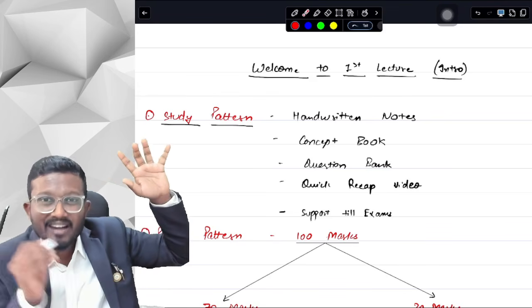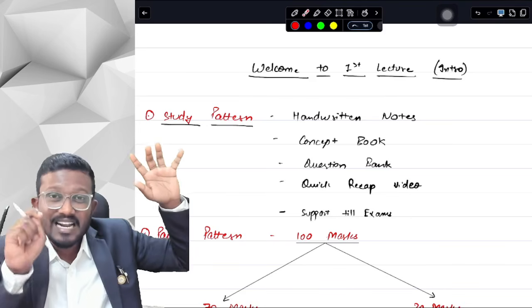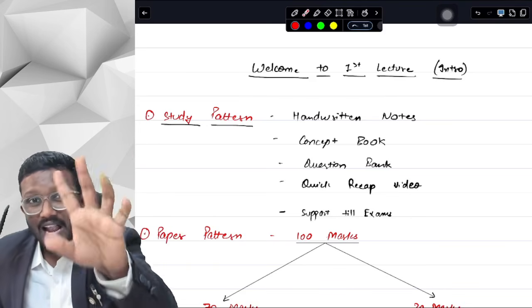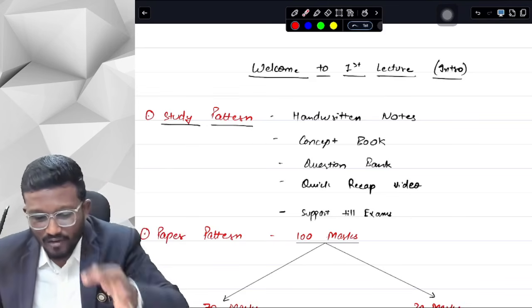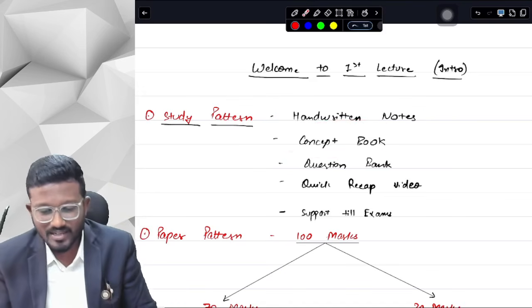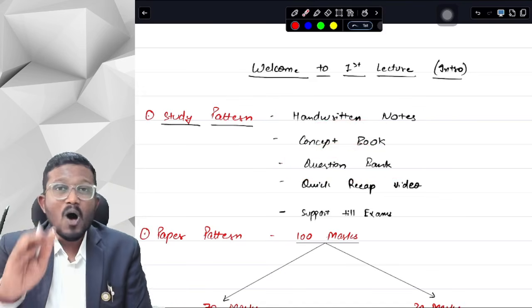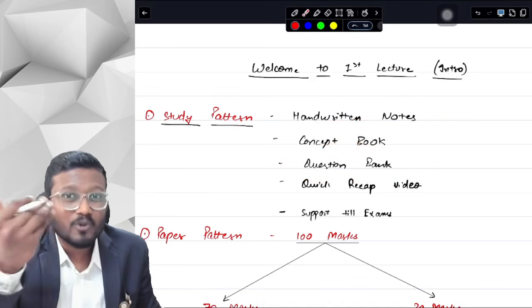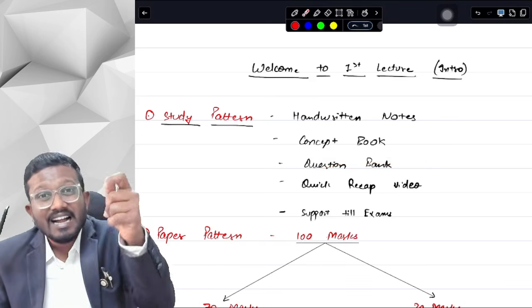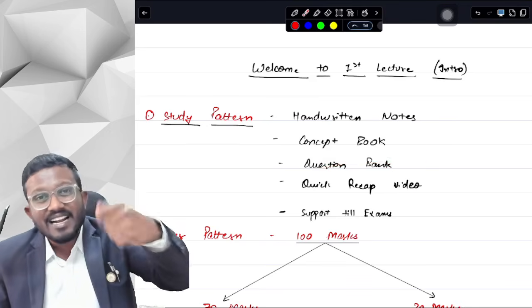in a very fast way, basically revising the particular topic in a very fast way, so that what will happen is, you have just watched the lecture, you have just written your handwritten notes, you have followed the concept book, you have read the concept book once, and you have done your question bank. Now when you again want to revise those topics, you can directly follow our quick recap videos, and you can instantly revise all the topics, quickly revise all the topics.